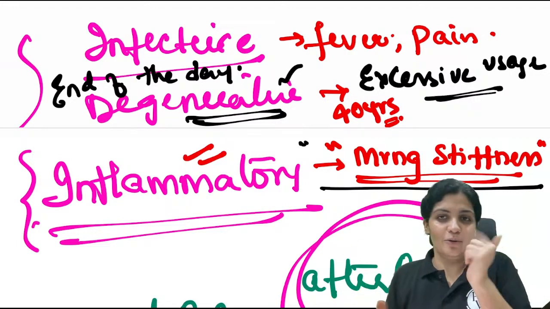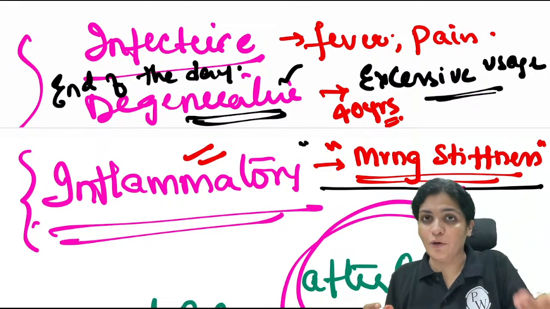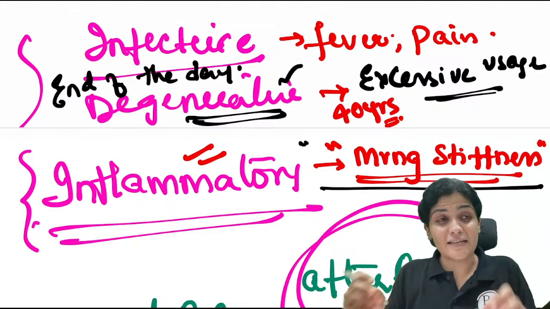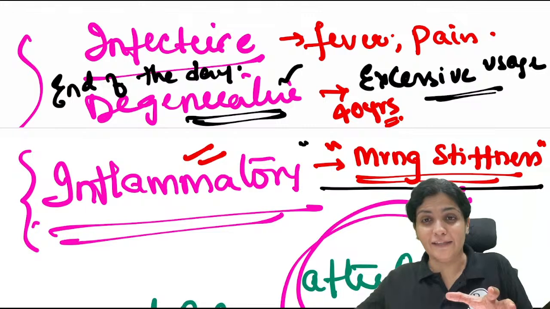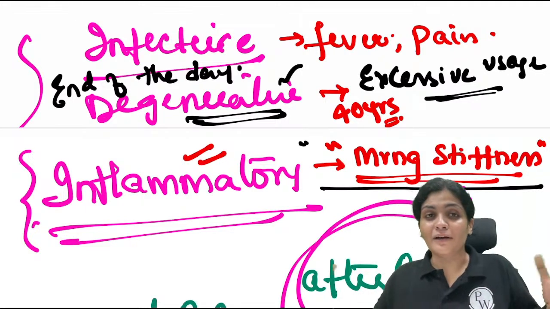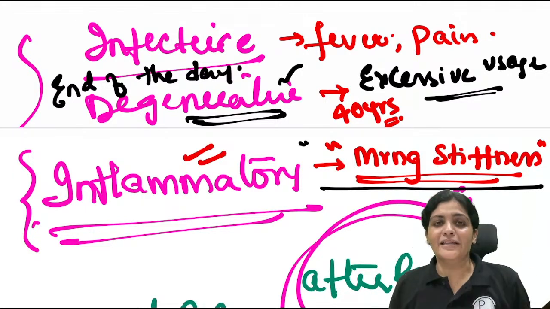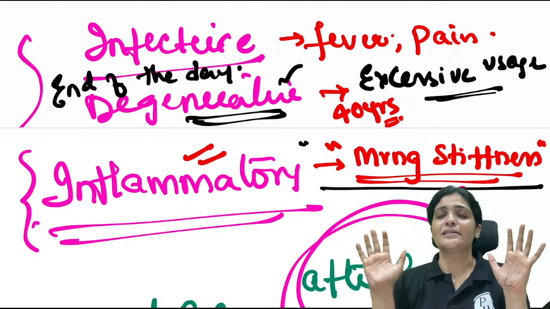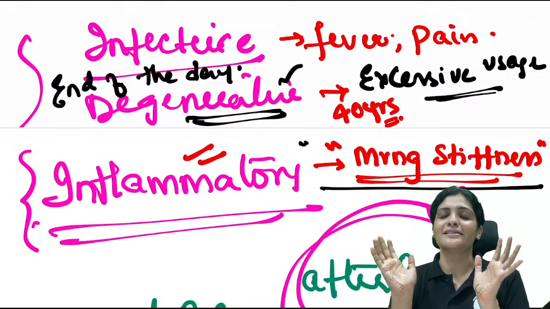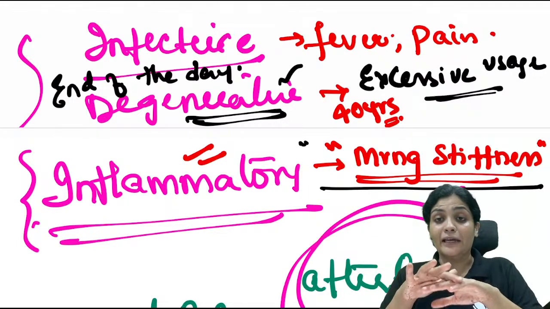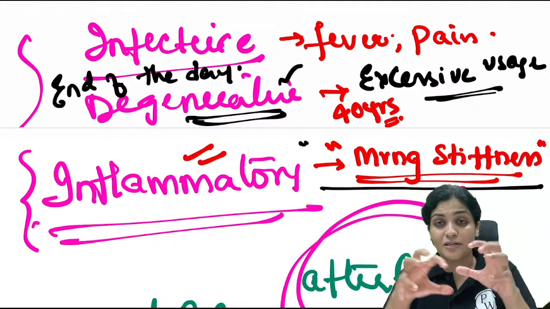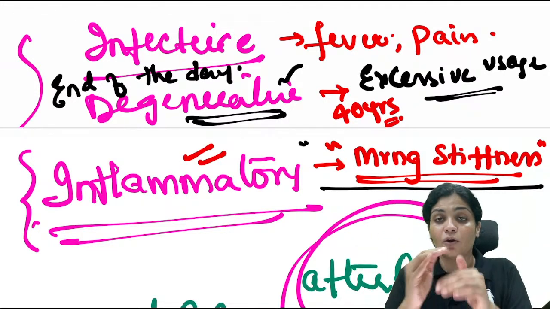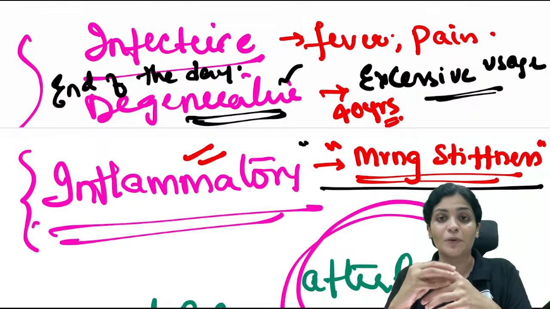Understood? You go back and you ask your mother or father if they're having osteoarthritis, or your grandmother. You ask her when is the pain. Usually in osteoarthritis they will tell you at the end, in the evening, in the afternoon, once they work and they sit, then they feel this pain. But inflammatory, as soon as they get up, after taking complete rest the whole night, they put their hands like this, and in the morning they see there is a swelling of the joints. They can't move the joint, because all the inflammatory particles settle there and cause irritation of the joints, causing swelling of the joint.